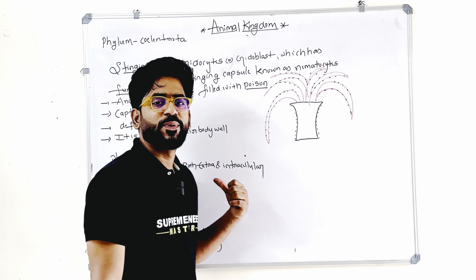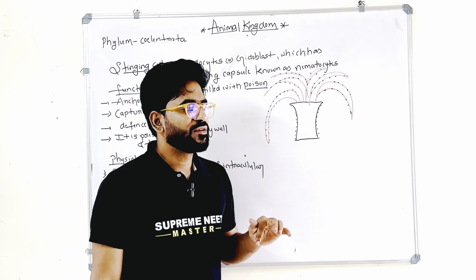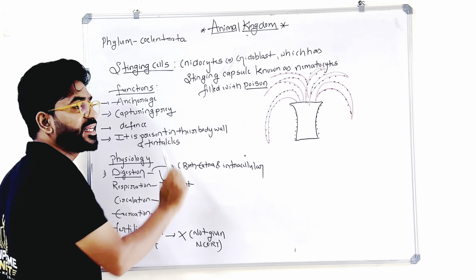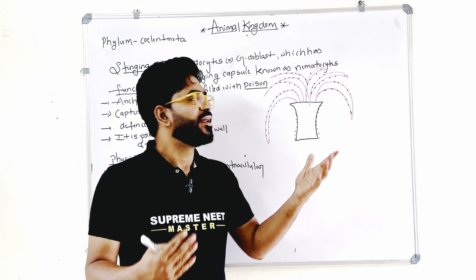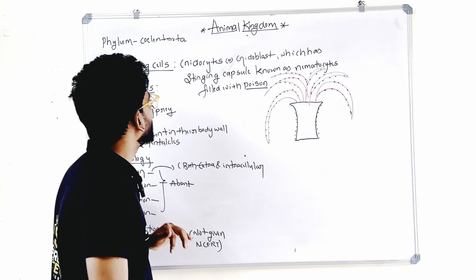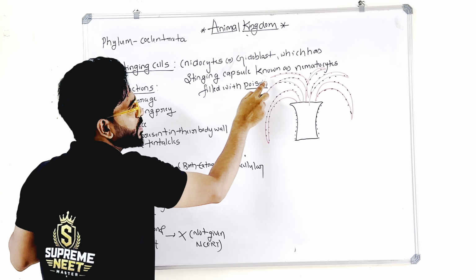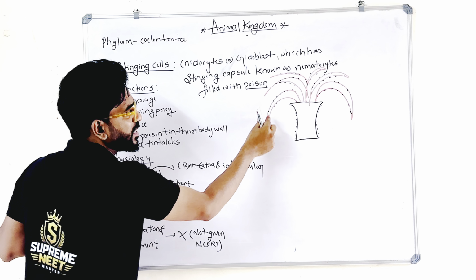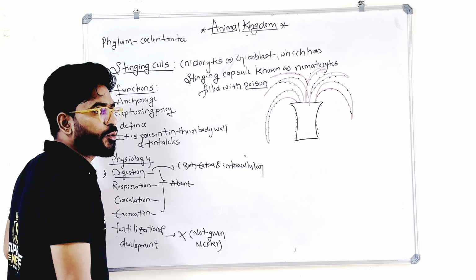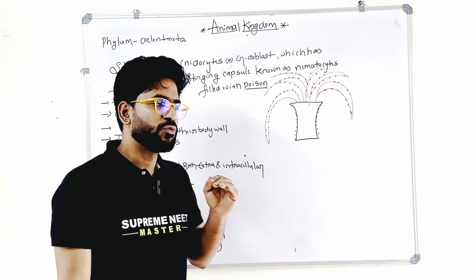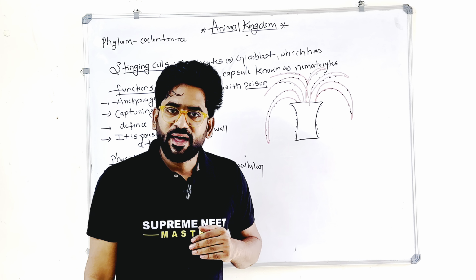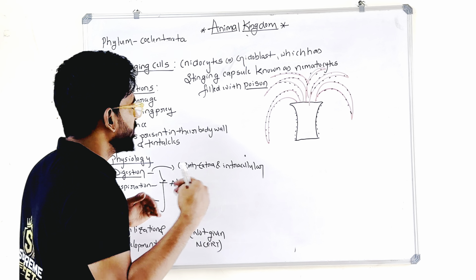See here, the special or unique character of coelenterates is the presence of stinging cells on the body and the tentacles. Cnidocytes or cnidoblasts have stinging capsules known as nematocysts, and these are filled with poison to attack the prey or to attack the opposite animal.